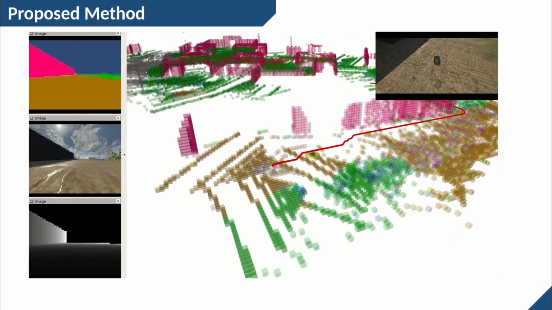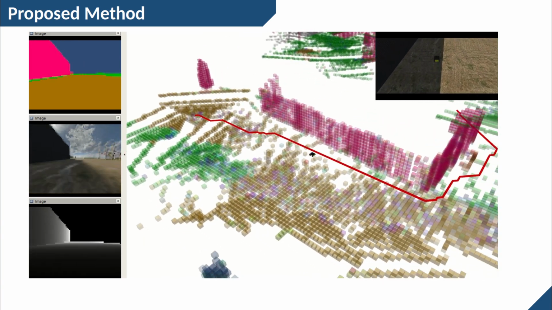A planning step concludes by choosing the trajectory that maximizes the objective function mentioned earlier. The robot executes the plan using a low-level controller, and it starts another planning step after finishing the current plan.